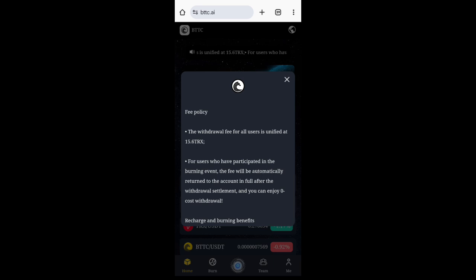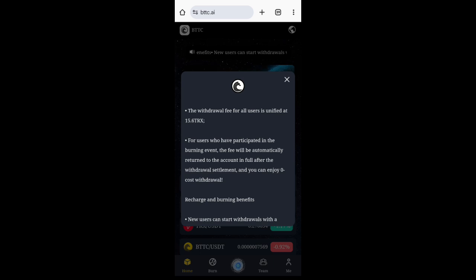Fee policy: the withdrawal fee for all users is 15.16 TRX. That's Tron. Please take note of this. That is the reason why I am making this video, because of these charges that are involved.